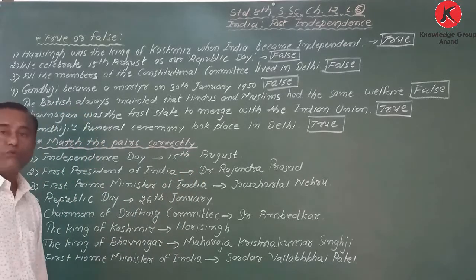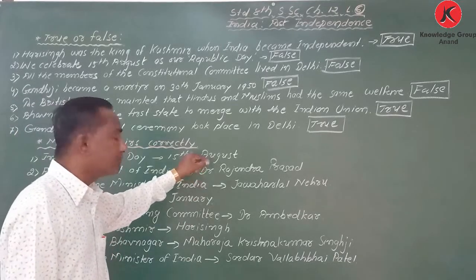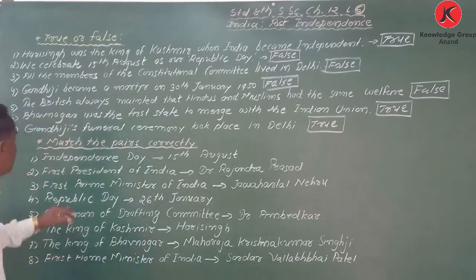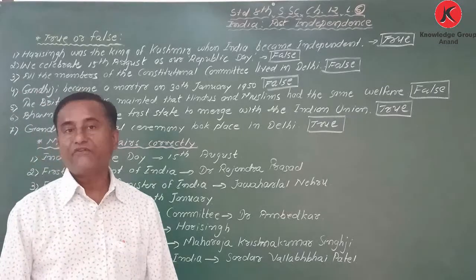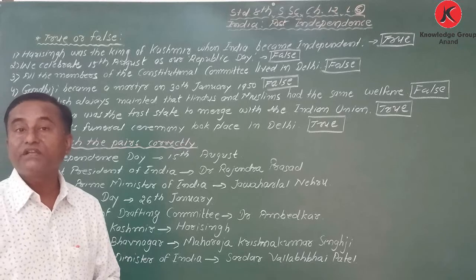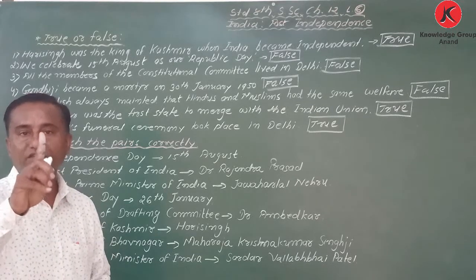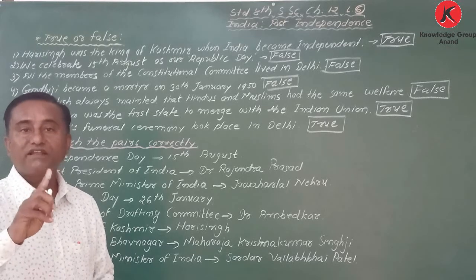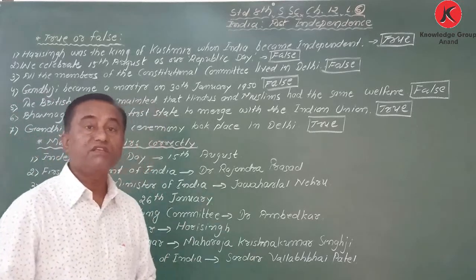And if I ask when did India become independent, then we have to write down date plus year: 15th August 1947. But here I have asked only Independence Day because every year we celebrate Independence Day on 15th August. And when did India become independent? That is 15th August 1947. That time you have to mention the year also.